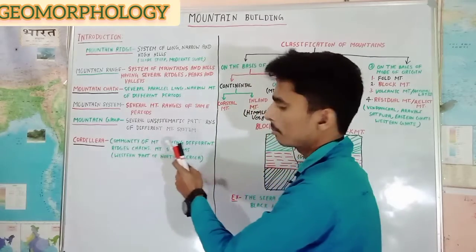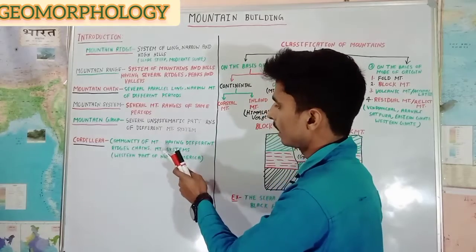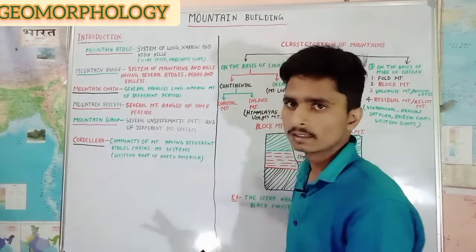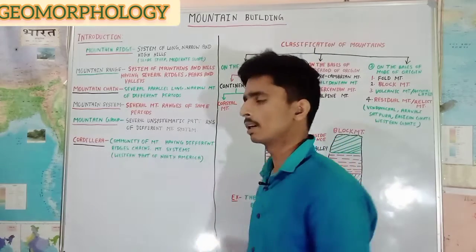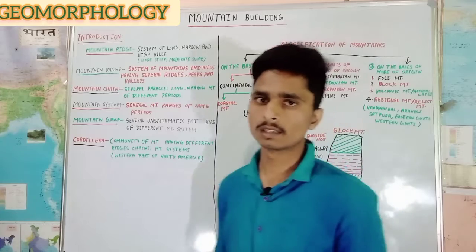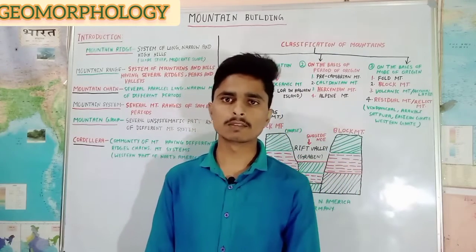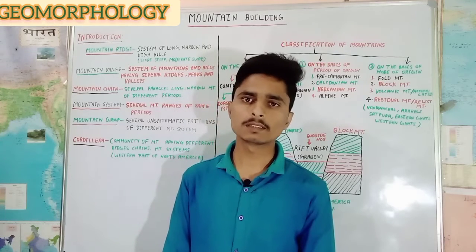Cordillera is a community of mountains having different ranges, chains and mountain systems. The western part of North America is an example of cordillera, or you can say the western part of North America is also called cordillera.